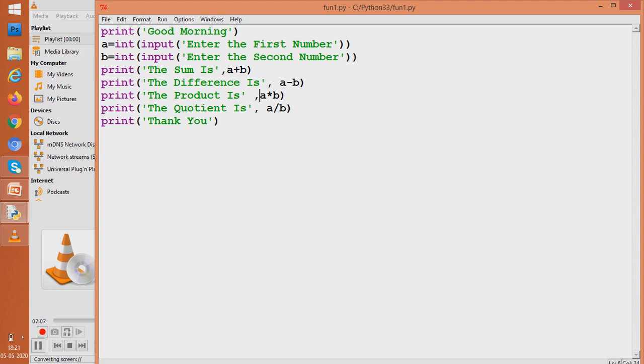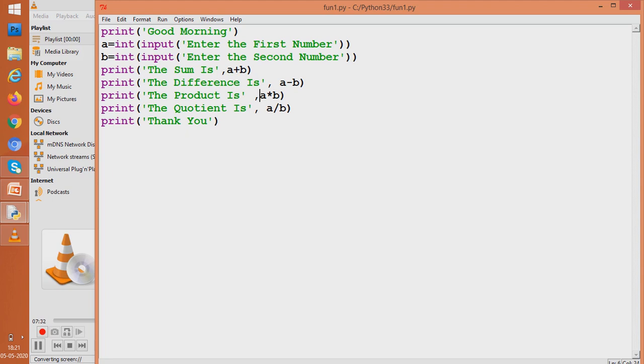Now suppose he has some other wishes also. He wants to print thank you, but he doesn't want to print good morning on the screen. So his wish list is increasing. What are the 2 wishes he has already said?